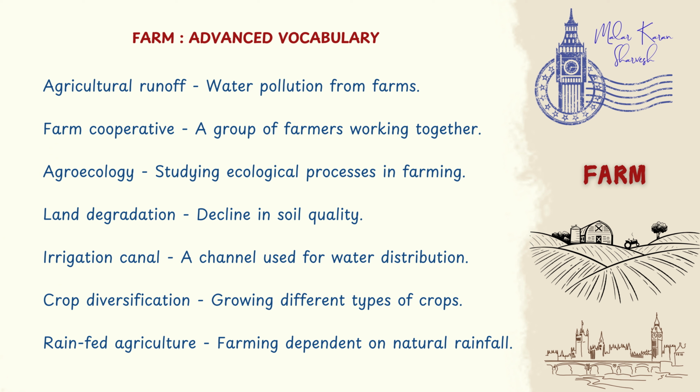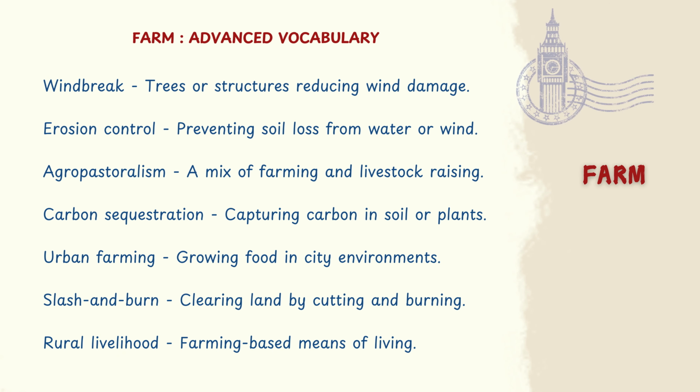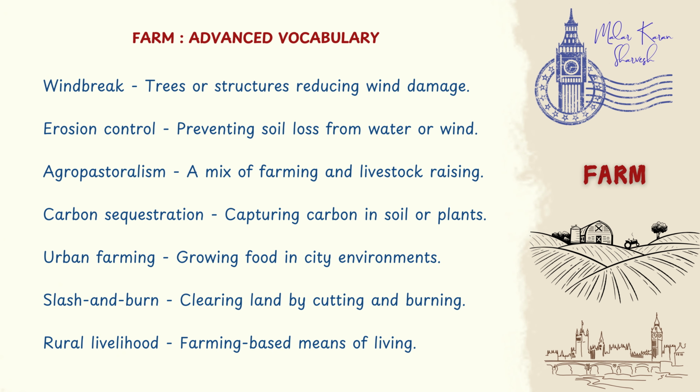Crop diversification, growing different types of crops. Rain-fed agriculture, farming dependent on natural rainfall. Windbreak, trees or structures reducing wind damage. Erosion control, preventing soil loss from water or wind. Agropastoralism, a mix of farming and livestock raising, carbon sequestration, capturing carbon in soil or plants, urban farming, growing food